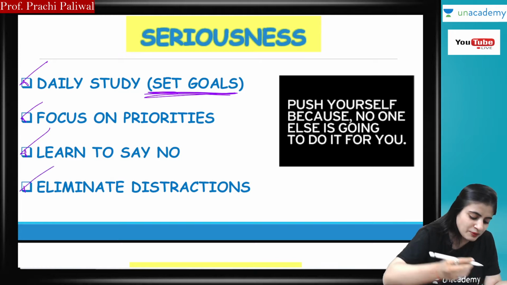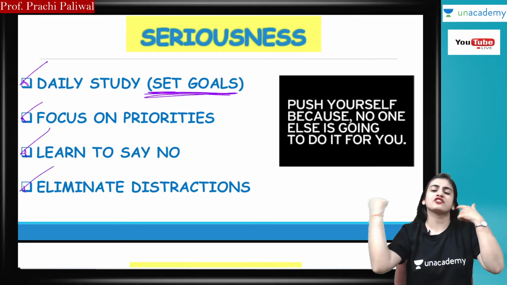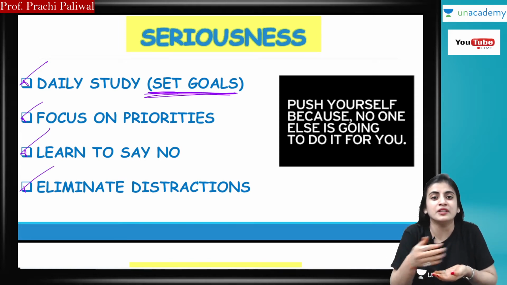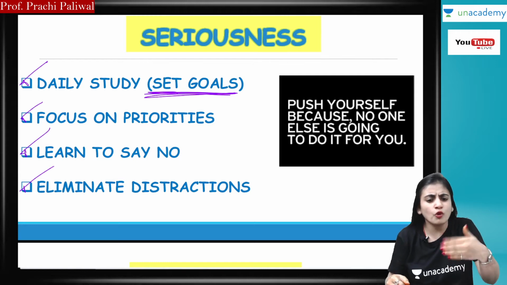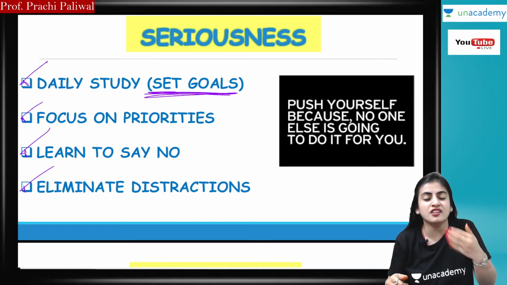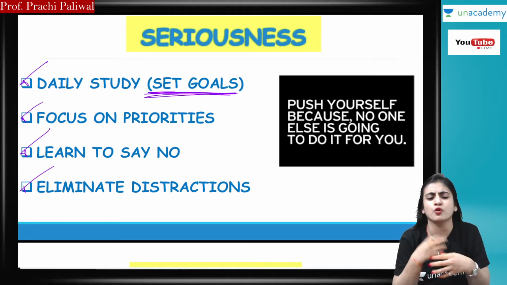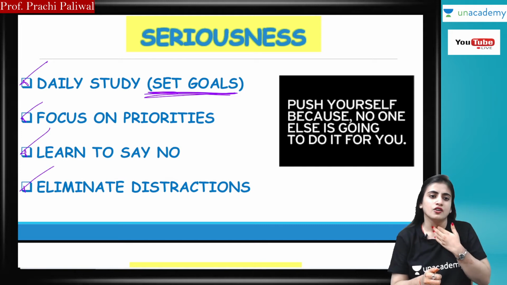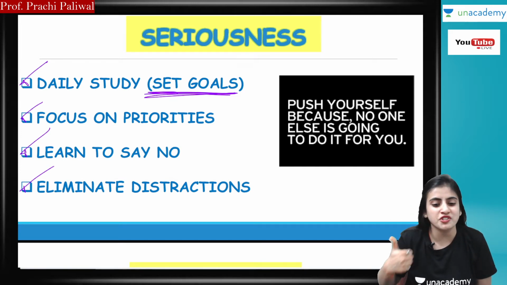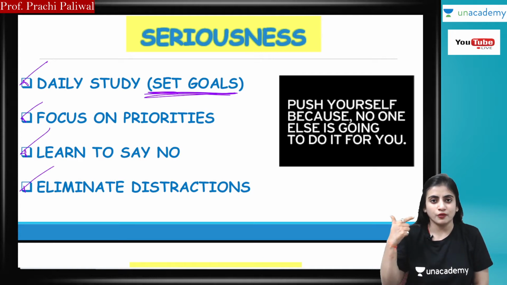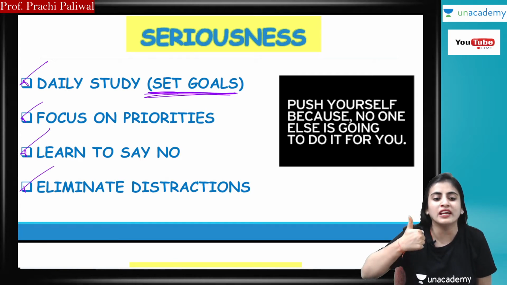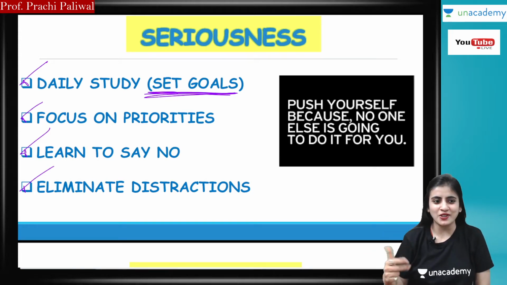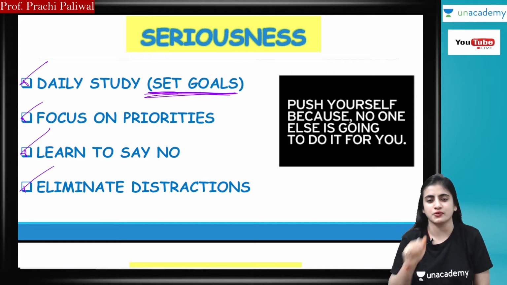Then eliminate distractions. Whatever distractions you are having, you know much better what the distractions are for you. Mobile phones, Instagram, Facebook, WhatsApp, TV, whatever the things, you have to eliminate that. So seriousness is most important, guys. To build seriousness in yourself, you have to do daily studies, set your goals, focus on your priorities, learn to say no, and eliminate distractions.